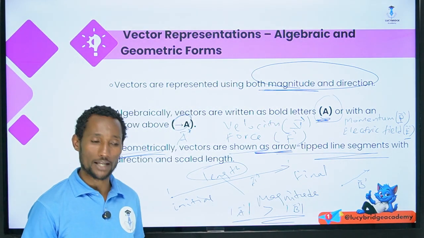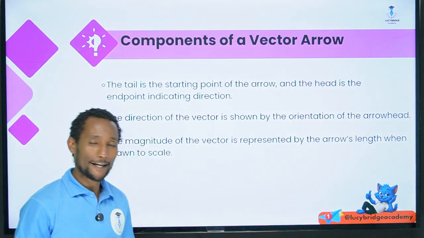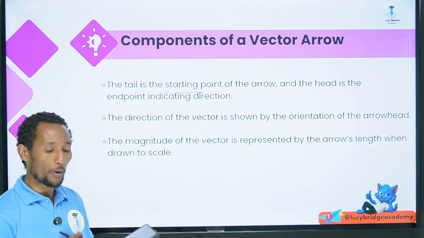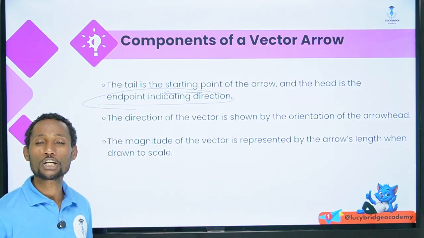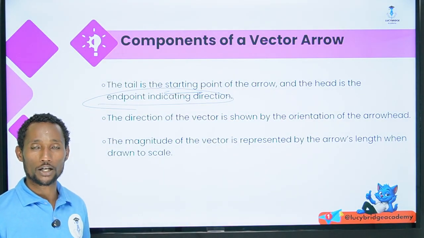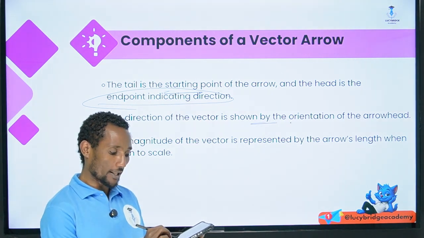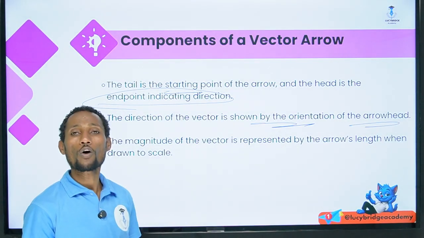Its length. As we discussed, the tail is the starting point and the head is the end point, indicating the direction of the vector. That is the easiest justification. Whereas the direction of the vector is shown by the orientation of the arrow head.